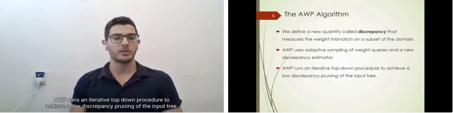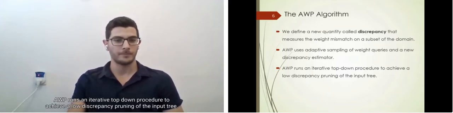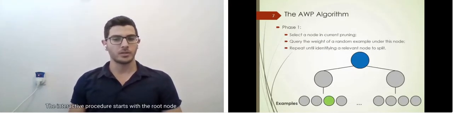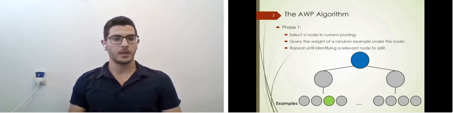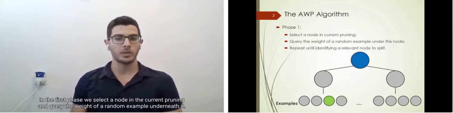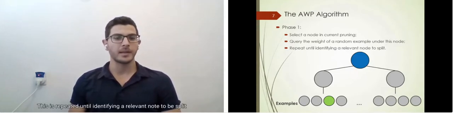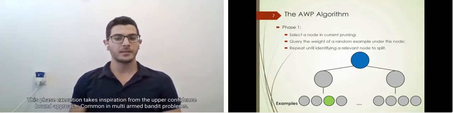AWP runs an iterative top-down procedure to achieve a low discrepancy pruning of the input tree. The iterative procedure starts with the root node. In the first phase, we select a node in the current pruning and query the weight of a random example underneath it. This is repeated until identifying a relevant node to be split. This phase's execution takes inspiration from the upper confidence bound approach common in multi-armed bandit problems.